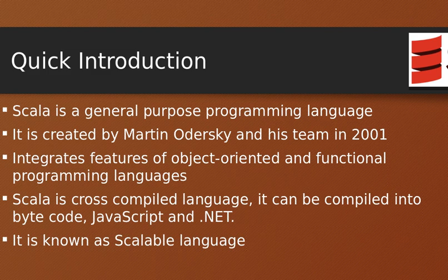Also, the output can be done in .NET. The term Scala came from scalable language. The founders had the idea of building a language which can be scalable, which is more into a multi-threading world. So that's what Scala is.